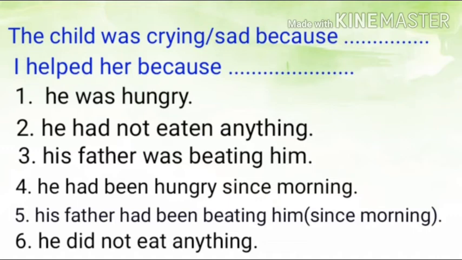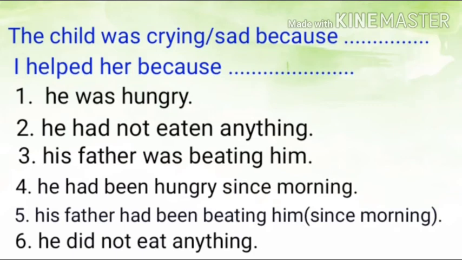Try the fourth option. The child was crying because he had been hungry since morning. It is similar to he was hungry, but here the time has been given. Morning time has been given. It means it is a situation which continued from morning and was still continuing at the time of the child's crying.